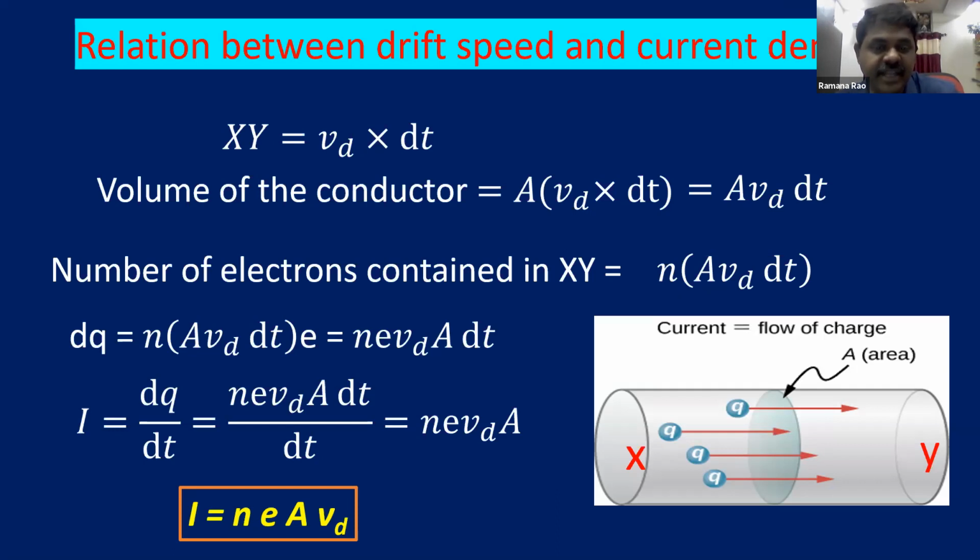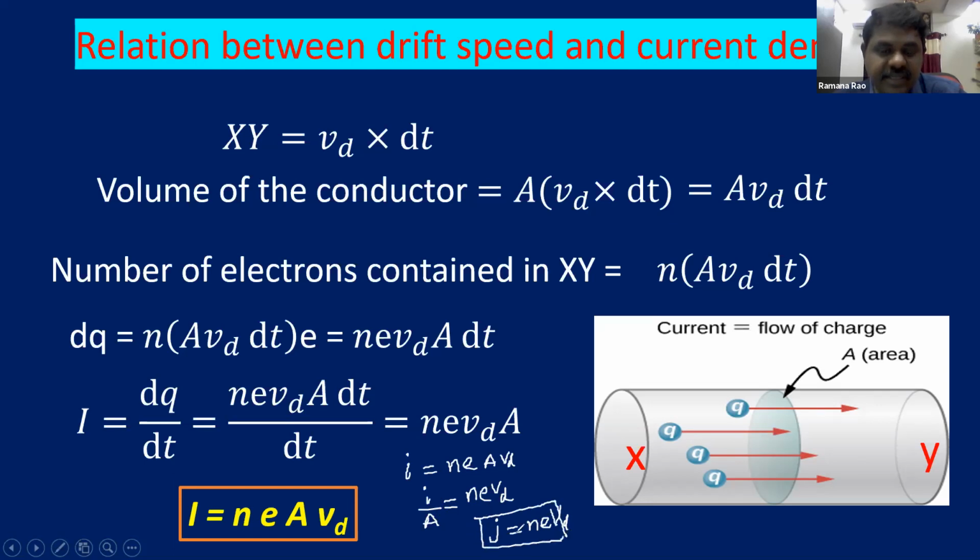This is very important for JEE exams and MCET exams. The problems based on this formula, they'll ask directly. So here we have a formula for current and drift velocity: I is equal to nEA Vd. If I divide the current by the area of cross section, I by A is equal to nE into drift velocity. So I by A is known as current density. So current density J is equal to nE into drift velocity.